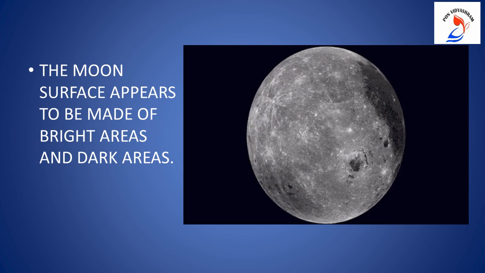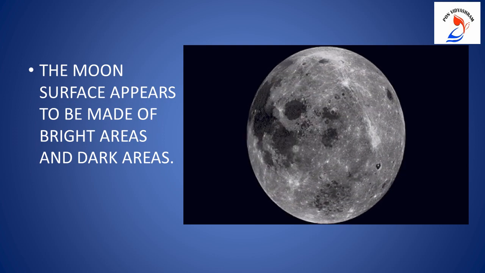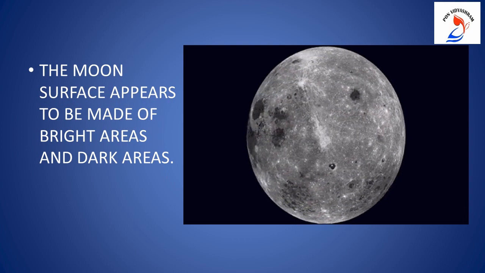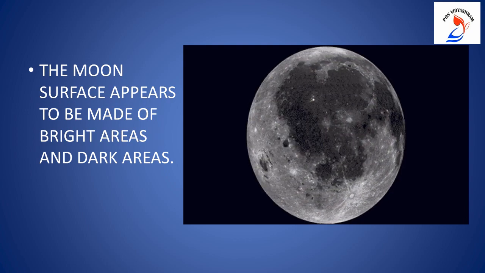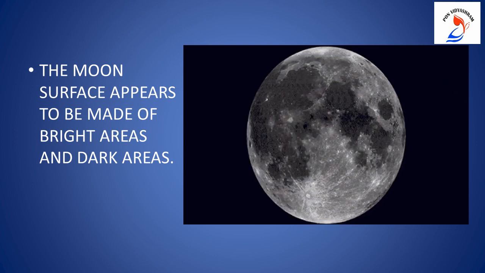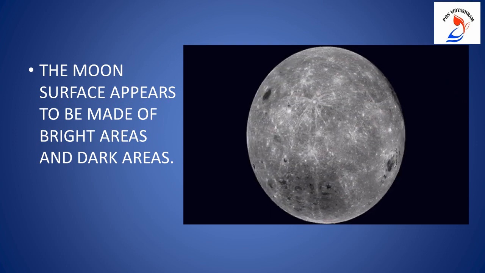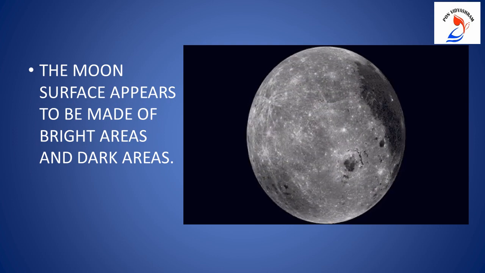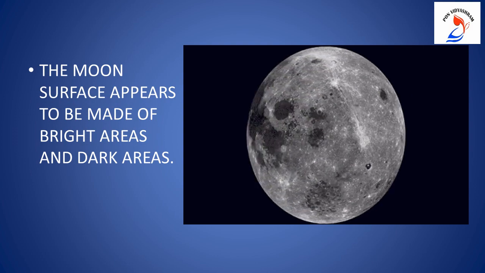The moon appears to be made of bright areas and dark areas. Now children, when you look in the sky and see the moon, you can see the black areas and the white areas. And what do we usually say? We say that it is the eyes of the moon, it is the nose of the moon, but actually they have some names. So let's see.